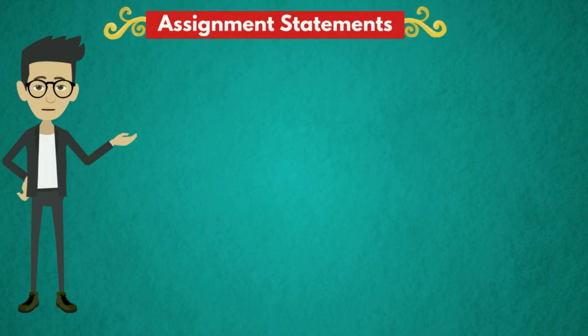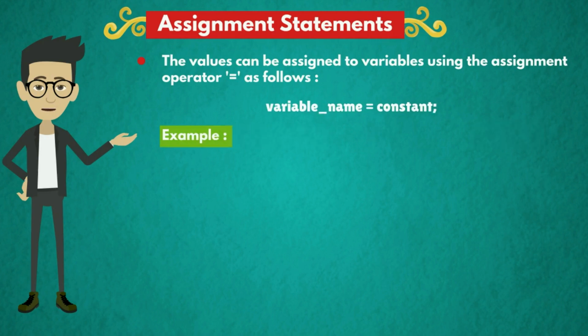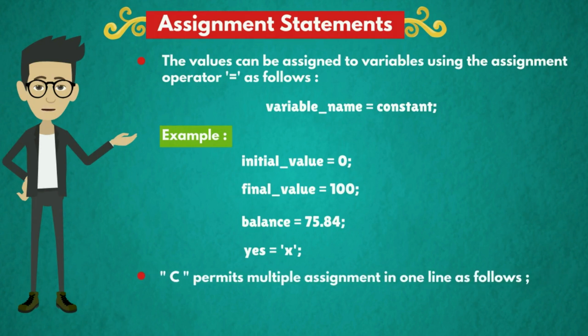Assignment statements. The values can be assigned to variables using the assignment operator equal to as follows: variable underscore name equal to constant. For example, initial value equal to 0. Final value equal to 100. Balance equal to 75.84. Yes equal to X. Here we need to understand that C permits multiple assignment in one line as follows: initial value equal to 0, semicolon, final value equal to 100. These are the two ways we can write an assignment statement in C language.